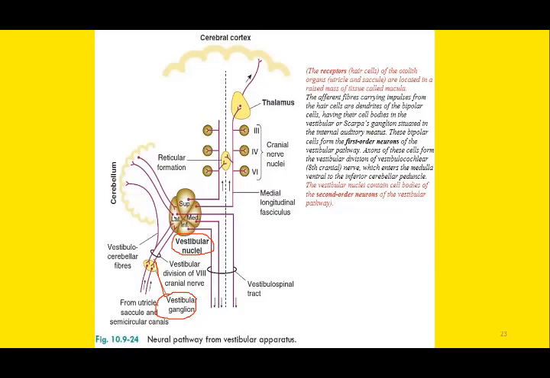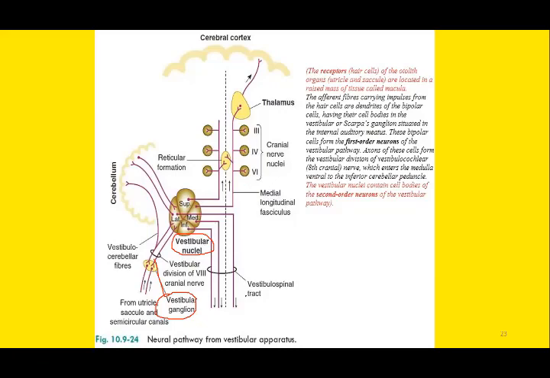I repeat, the other name for lateral vestibular nucleus is Deiters' nucleus. So impulse will be carried by these vestibular nuclei towards the reticular formation, towards the 3, 4, and 6 cranial nerve nuclei.